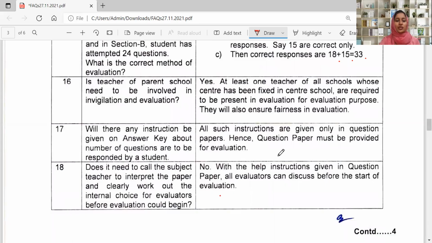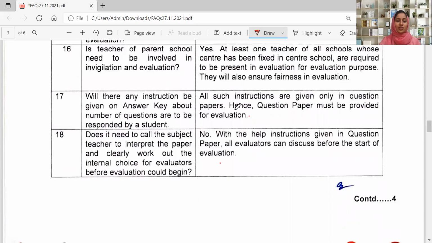The next question here is, will any instruction be given on the answer key about the number of questions to be responded to by students? Yes, all instructions are given only in the question paper. In the answer key, no special instructions will be given. So before starting the evaluation, the evaluators have to discuss and read the instructions of the question paper thoroughly. Only then will they be able to do their evaluation effectively.